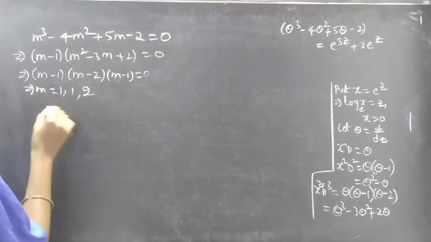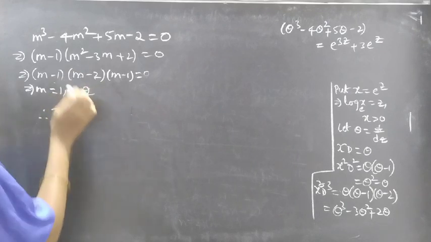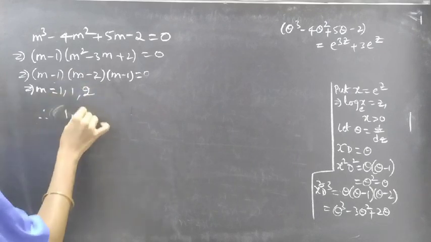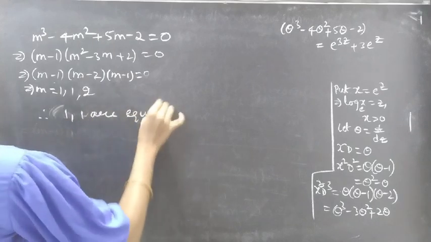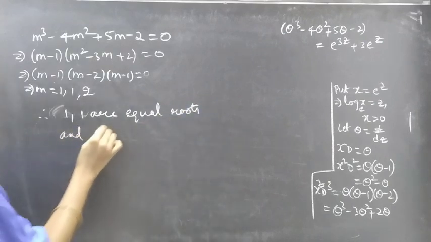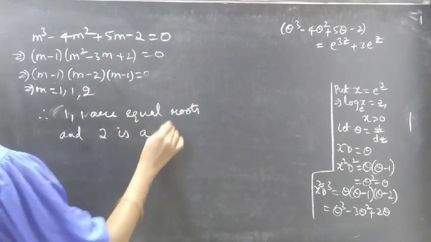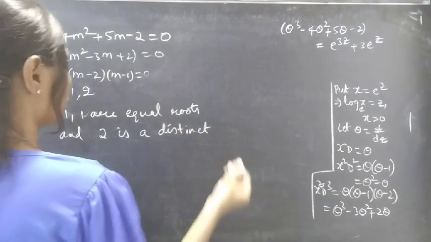Therefore, the first two roots are equal roots and 2 is the distinct root, or real and equal and distinct.